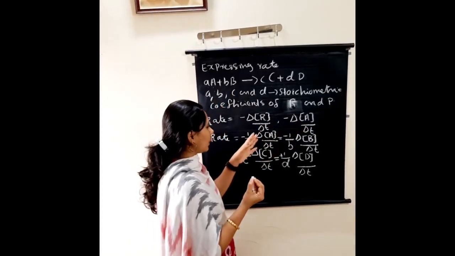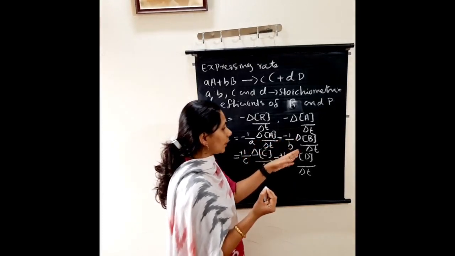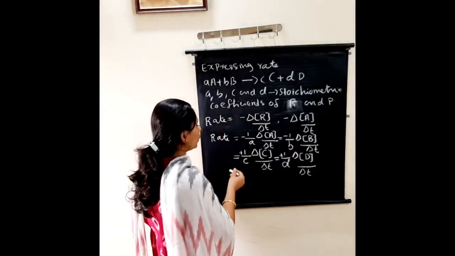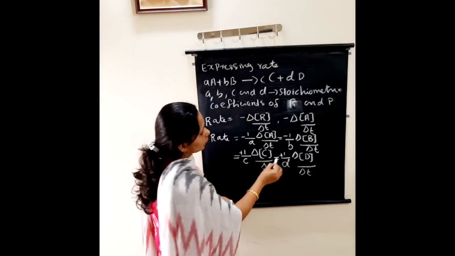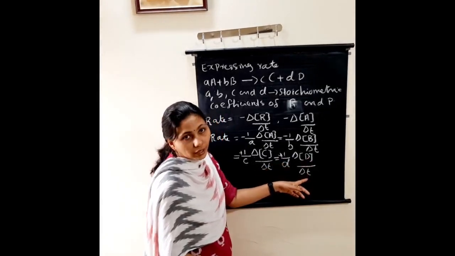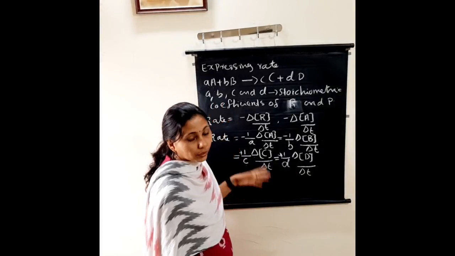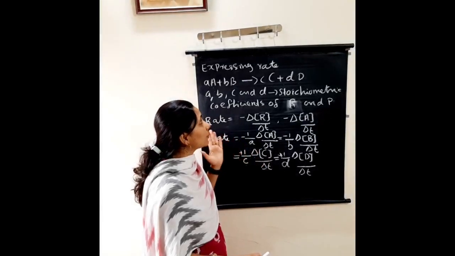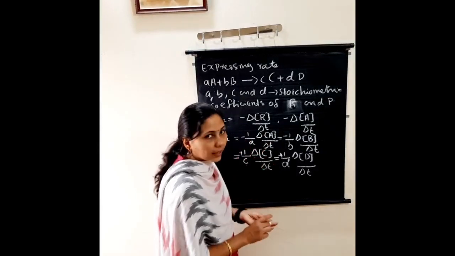So minus 1 by a delta concentration of A divided by delta T equals minus 1 by b delta concentration of B divided by delta T, equals plus 1 by c delta concentration of C divided by delta T, equals plus 1 by d delta concentration of D divided by delta T. Clear? So that is just in general for a reaction aA plus bB gives cC plus dD. Next I will write the examples.